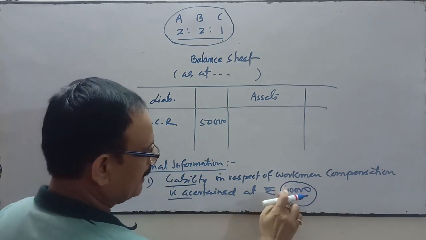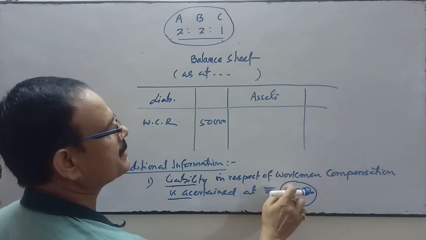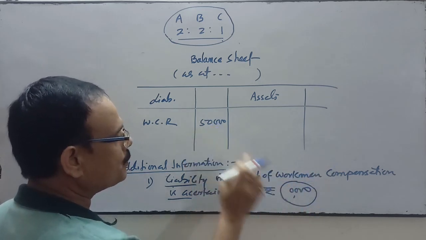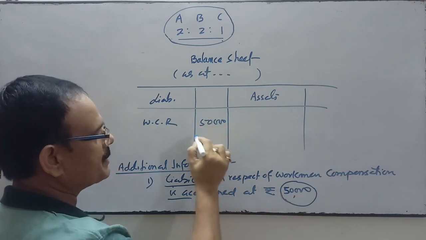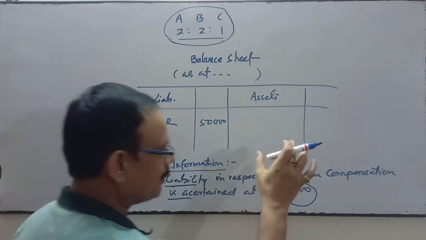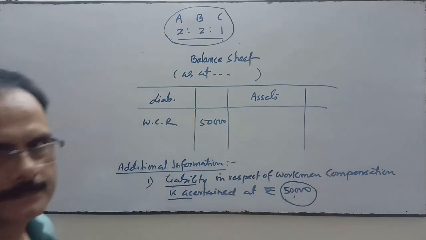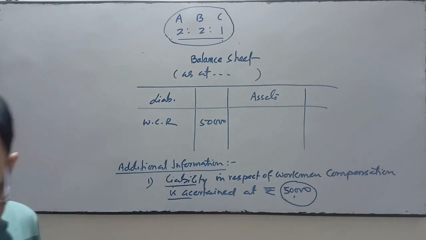If the liability in respect of workman compensation is ascertained equal to the reserve, workman compensation reserve is 50,000 and the liability ascertained is also 50,000. Both are same.